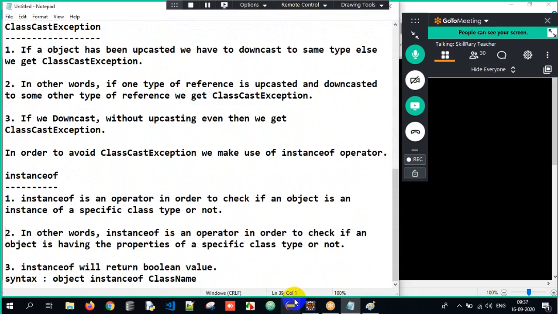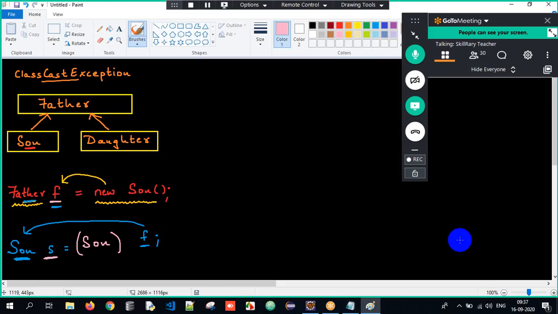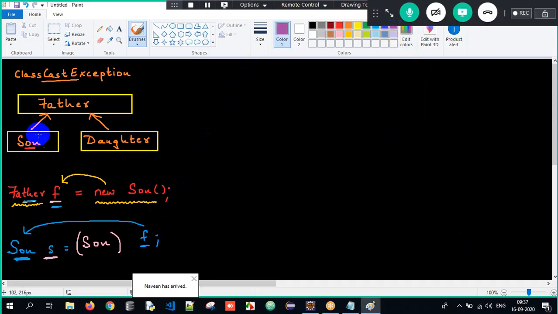So in today's session, we are going to talk about something called ClassCastException. Sir, what is ClassCastException? I will tell you. See here, if Son has been upcasted, we have to downcast it to Son only. If Daughter has been upcasted, we have to downcast it to Daughter only. Meaning, who is upcasted over here? Son has been upcasted, so we need to downcast it to Son only. If not, we will get ClassCastException.